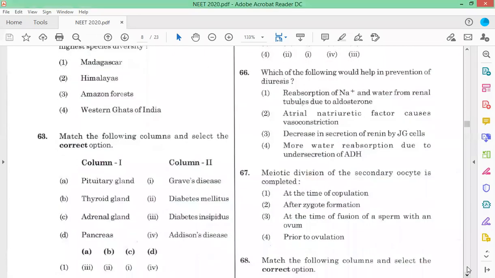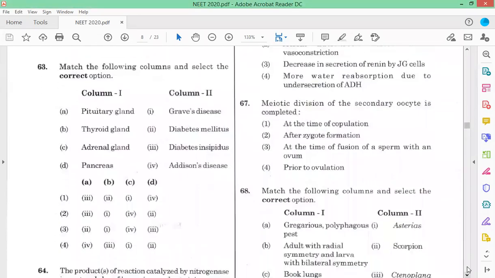Question number 63. Match the following columns and select the correct option. First you can see the pituitary gland, diabetes insipidus. Now pancreas, diabetes mellitus; thyroid gland, Graves' disease; adrenal, Addison's disease.